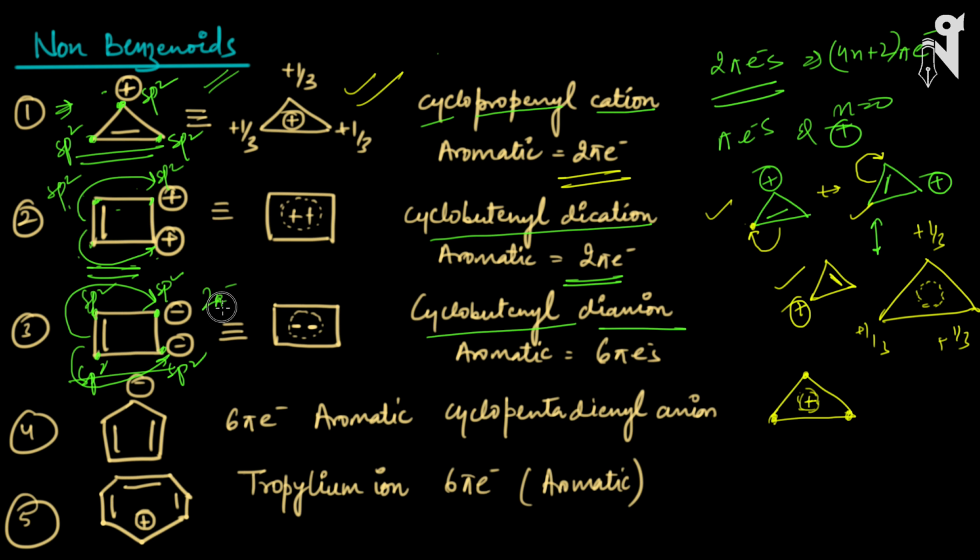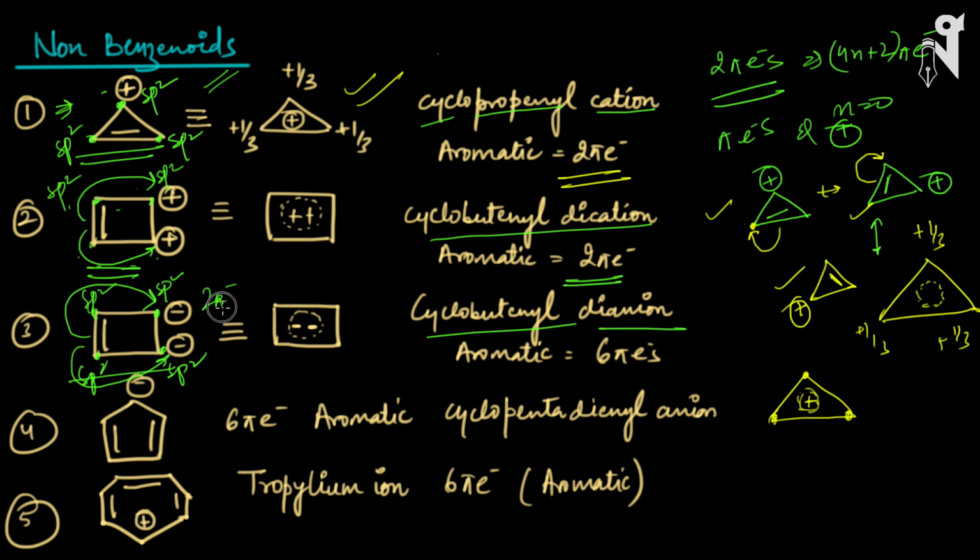This molecule will be aromatic. Now again, this is sp2, this is sp2, this is sp2, this is sp2, this is sp2, this is sp2, and the last carbon is also sp2. And how many pi electrons are present? There are 6 pi electrons present. Closed conjugation in the molecule, planar molecule, and hence this will be aromatic. This compound is called tropylium ion.